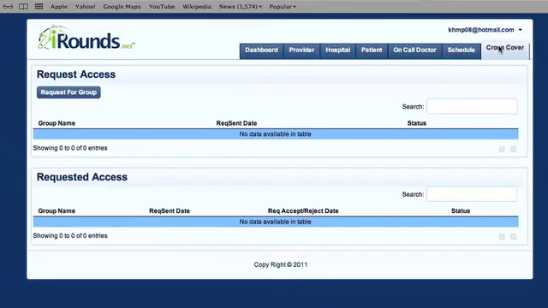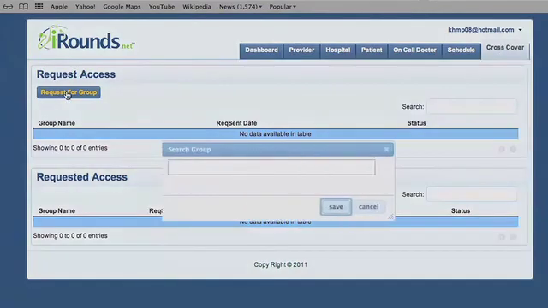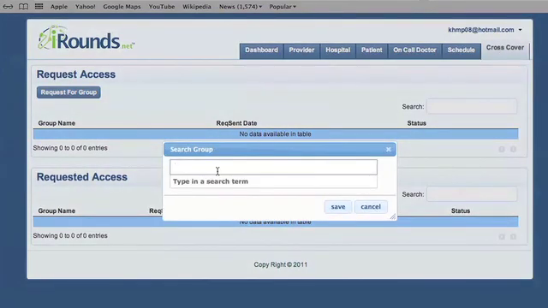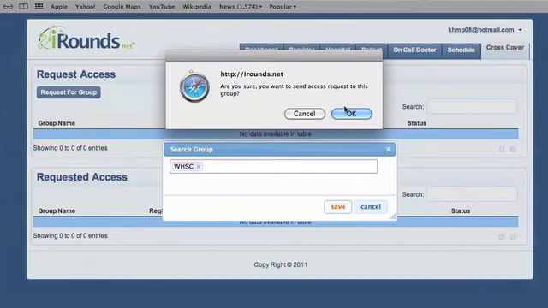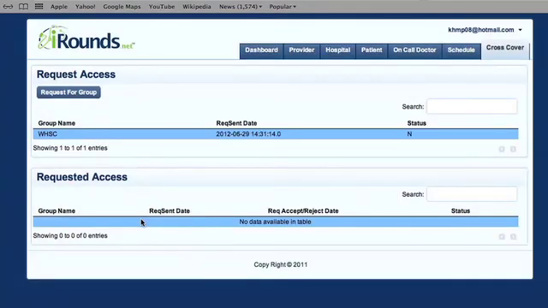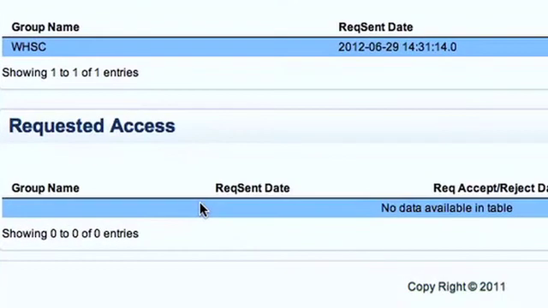The iRounds cross-cover feature on the website and the app gives you an opportunity to allow another group in town to have access temporarily to your patient list. If you request group access, you must have their group name. You can add that group and save them. That group will get a request in an email and will determine if access will be granted. If it is, that will show up in this space.